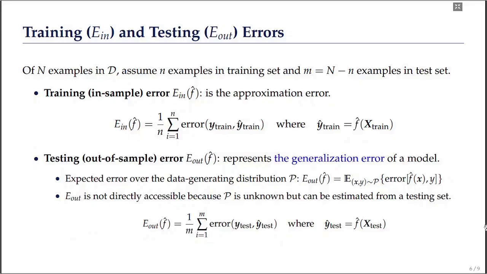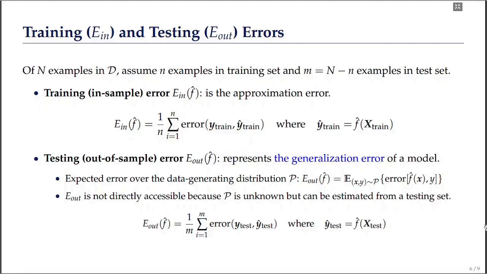For example, if there are capital N examples in the entire dataset, let's assume small n examples are in the training set and capital N minus small n examples are in the test set. The training error, also called in-sample error, represents the approximation error. Similarly, the testing error or out-of-sample error represents the generalization error of the model.